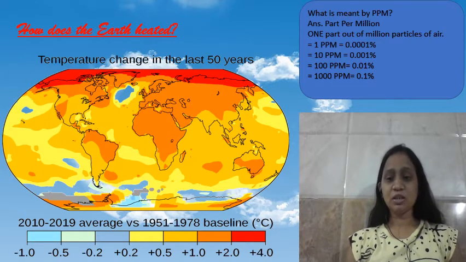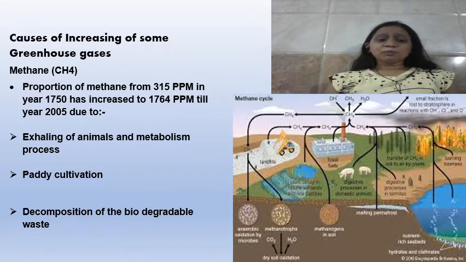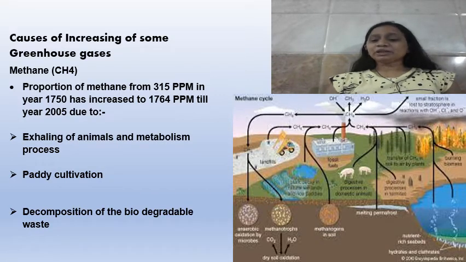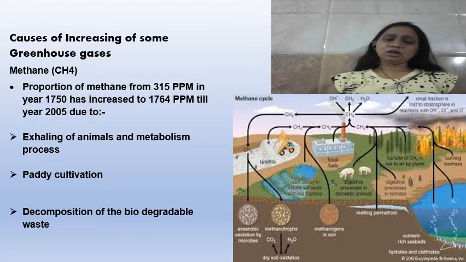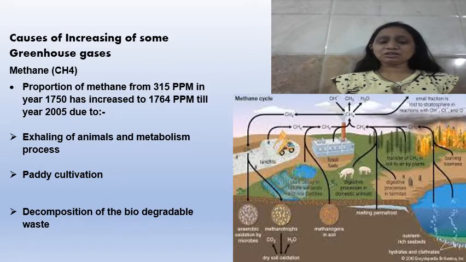Now let's see another component of the greenhouse gases. The other component is methane, and its chemical formula is CH4. Now, what are the causes through which methane is increasing? First of all, the exhaling of animals and their metabolism process, meaning their digestive process. Because of that also the methane gas is increasing.